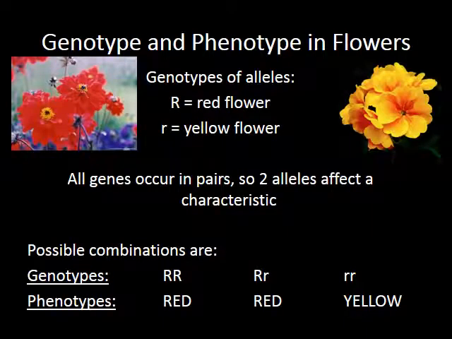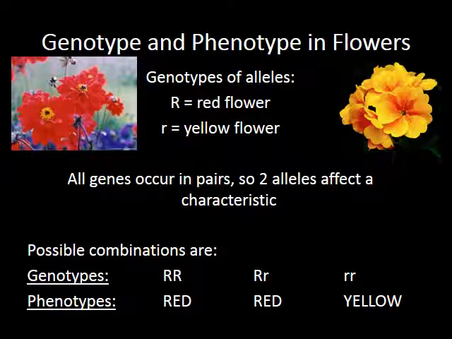Alright, so let's show an example of this. There are two different alleles for flower color. Big R represents the red flower. Little r represents the yellow flower. It is traditional to use the letter of the dominant allele, so that's why the yellow flower is represented by a little r. Red being dominant, we use the big R. For the recessive version, the yellow version, we use the little r.